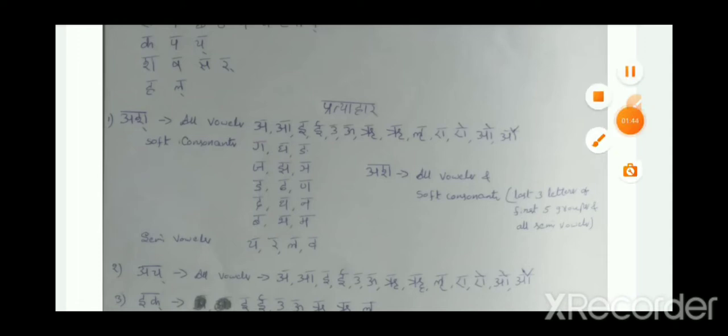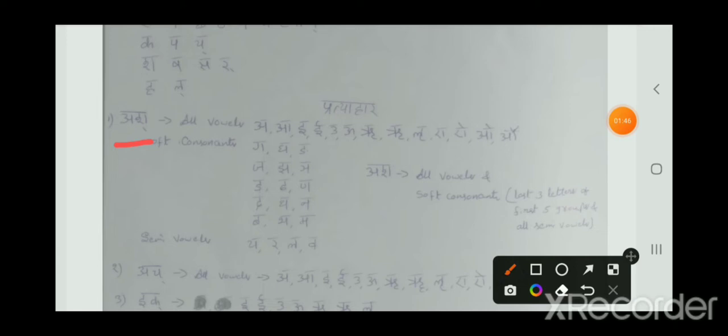The first Pratyahara is Ash Pratyahara. If I say Ash Pratyahara, what all letters are included in this? All vowels and all soft consonants are included in Ash Pratyahara. All vowels means starting from A till Au, all short and long forms of vowels. What are the soft consonants?